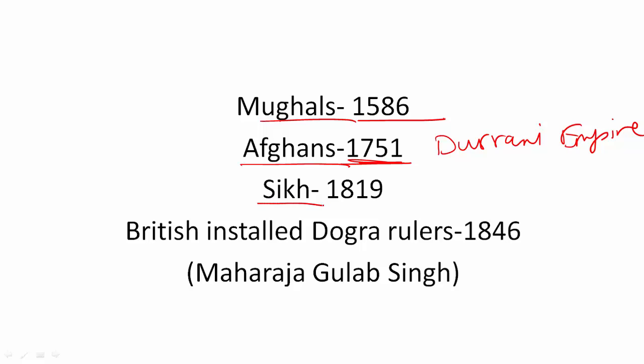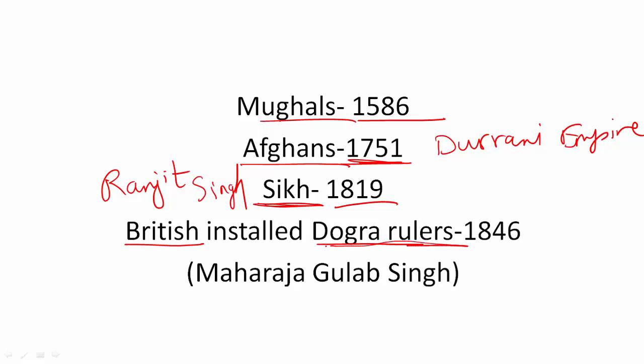Later on, the Sikh Empire under Maharaja Ranjit Singh defeated the Afghans and took Kashmir from them. So it came under Sikh rule in 1819. But after some years only, the British defeated the Sikhs after the death of Ranjit Singh. And during this Anglo-Sikh war, the British were supported by one of the Dogra rulers. These Dogra rulers were under Ranjit Singh only. They were under the influence of the Sikh Empire.